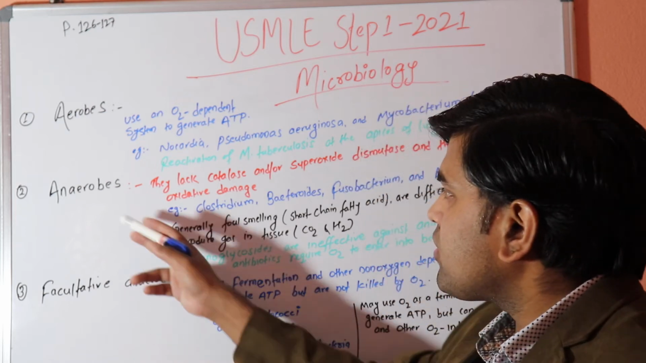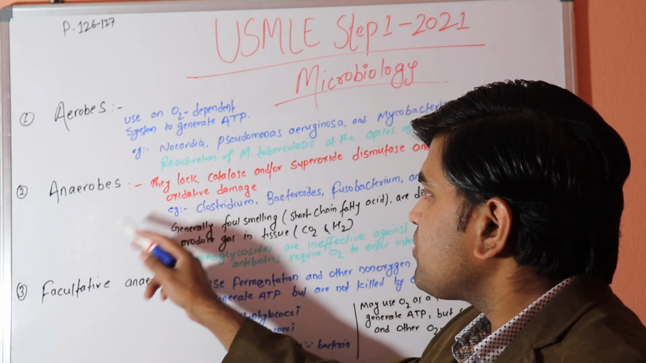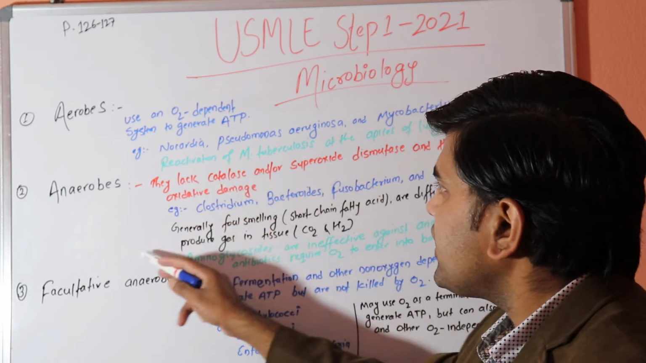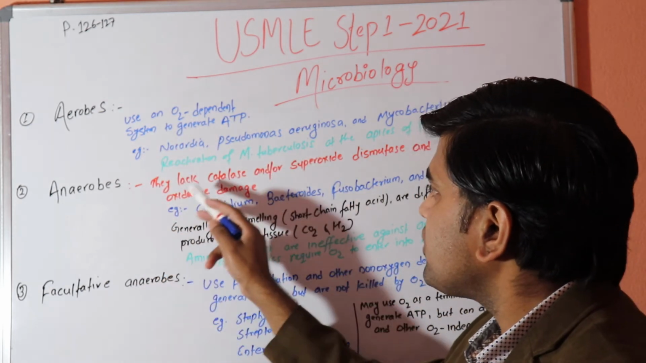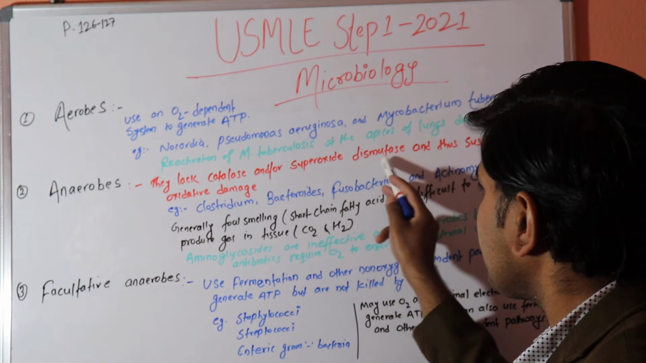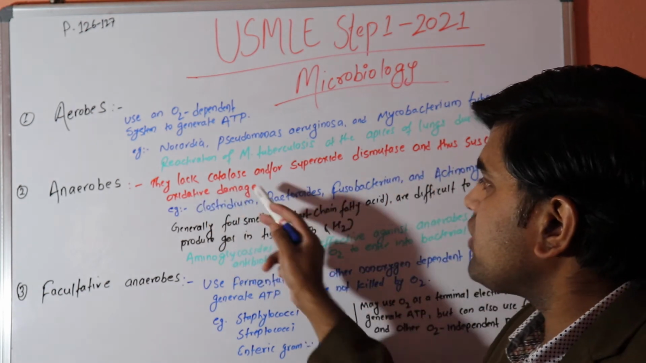Okay. Now talking about the anaerobes, what are the anaerobes? They lack catalase. Why can they not survive in the presence of oxygen? Because they lack catalase and or superoxide dismutase, and thus are susceptible to oxidative damage.